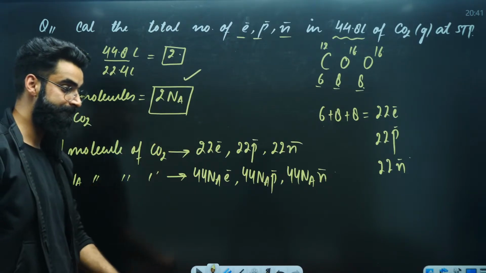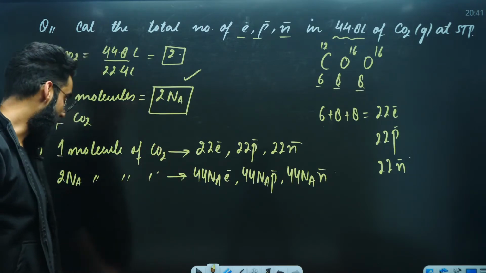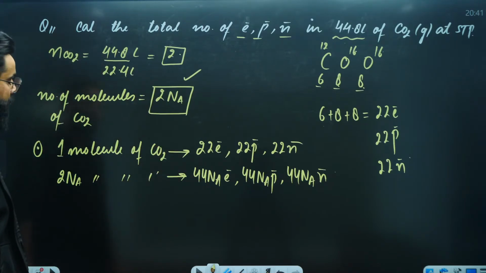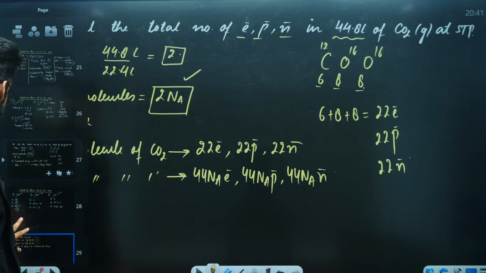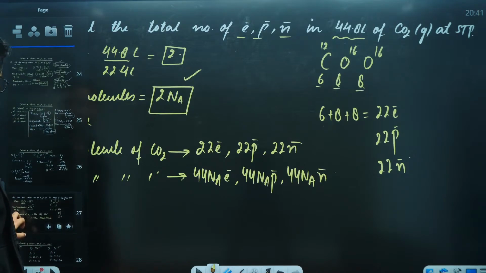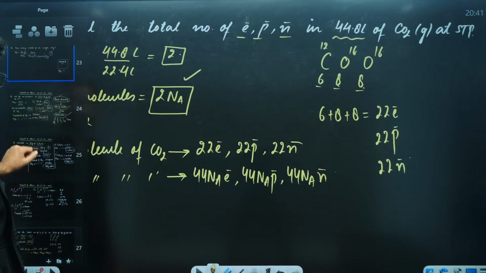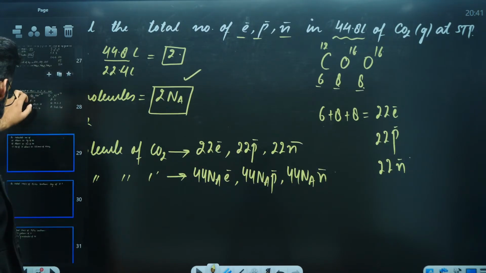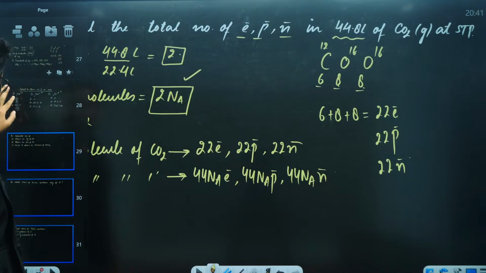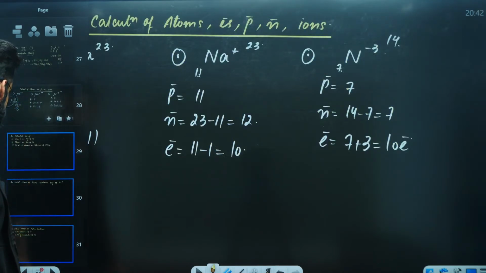It should be. So I hope you got to know how to deal with the calculation of electrons, etc. Okay? Perfectly done. If this is done, let's solve one more question then. Let me see if you can do this or not.